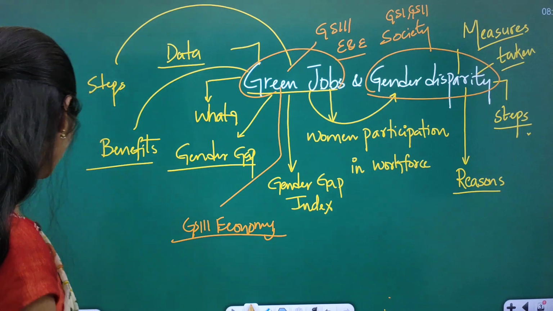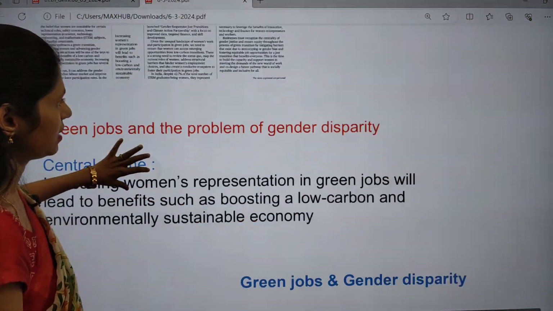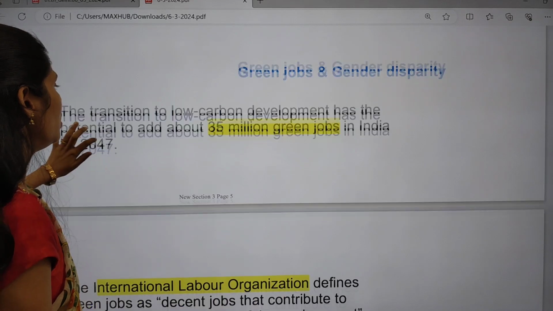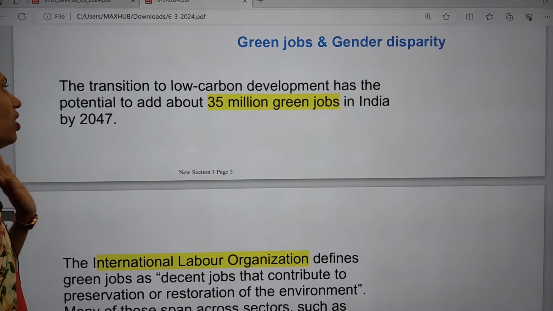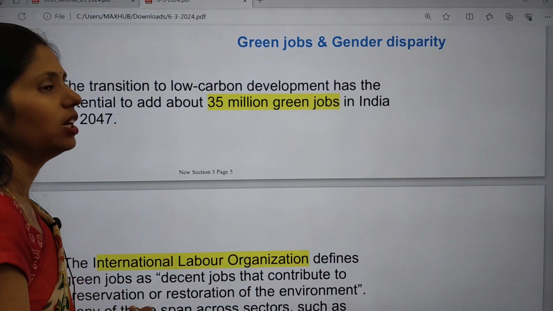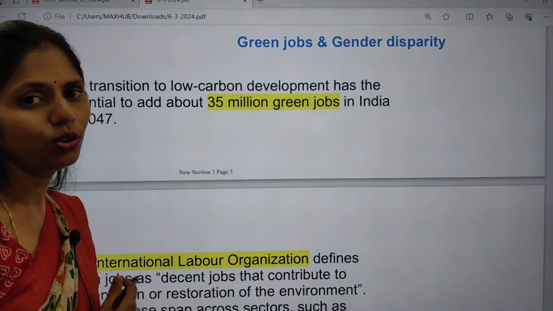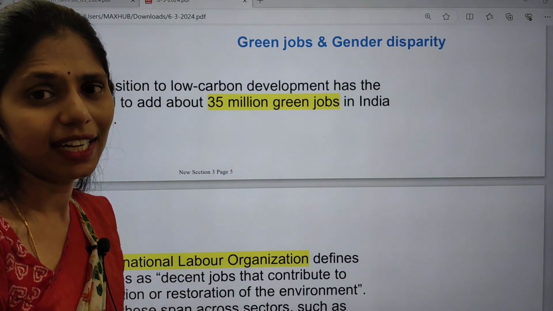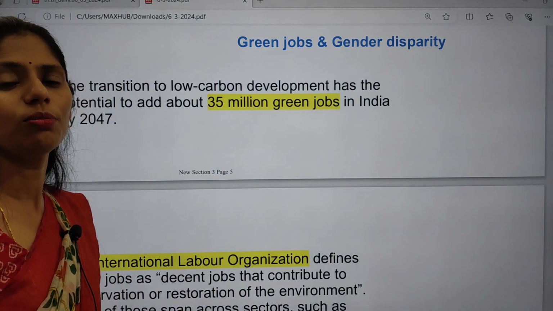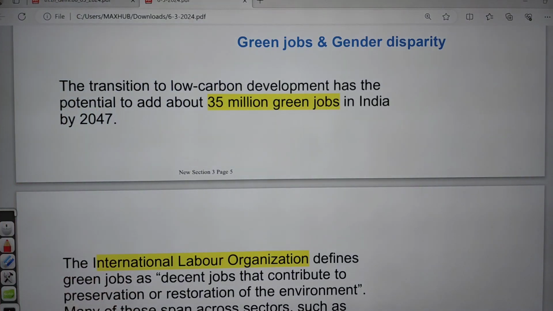Okay, so now let us see this topic in detail. Let us see the notes part. This article is saying that we are in a phase of transition. We are moving from energy sources, like nowadays we are shifting our energy sources from non-renewable towards renewable energy sources. So we are in this transition period, that I can say.